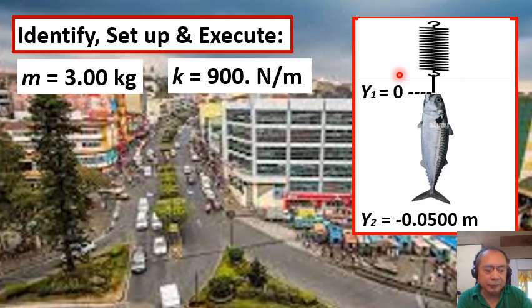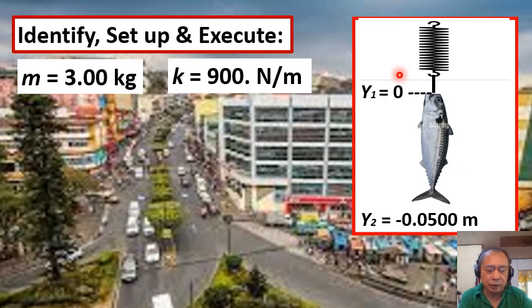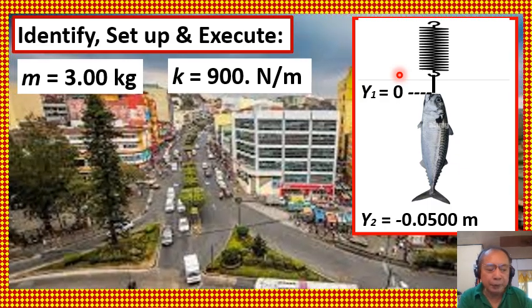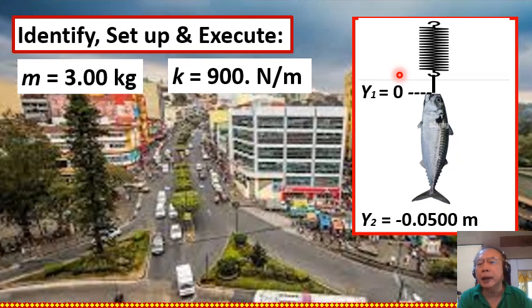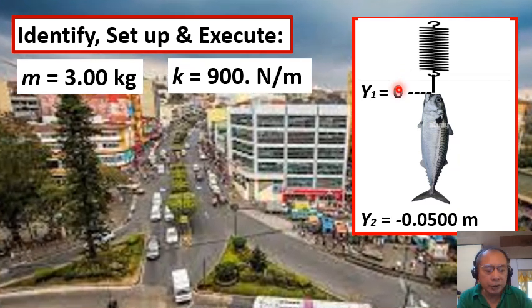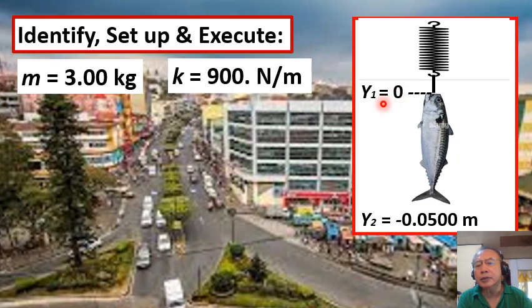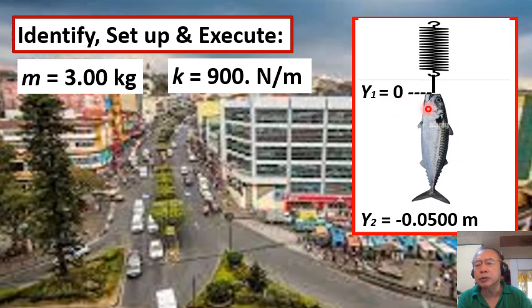The spring initially is neither stretched nor compressed. So we label the point that connects the mouth of the fish and the lower end of this spring as y sub 1. We consider this as our reference. y sub 1 is equal to 0.